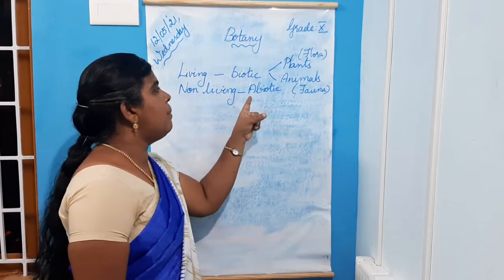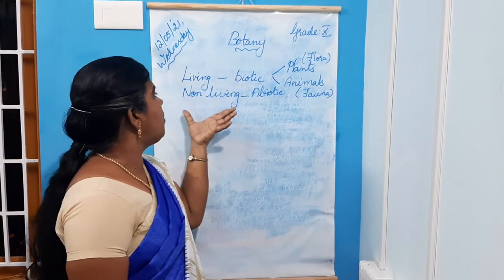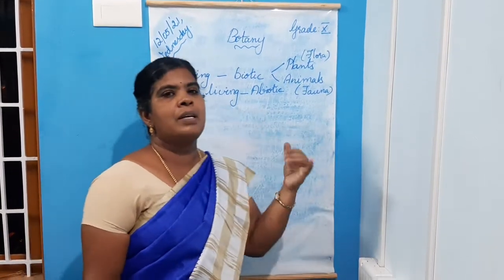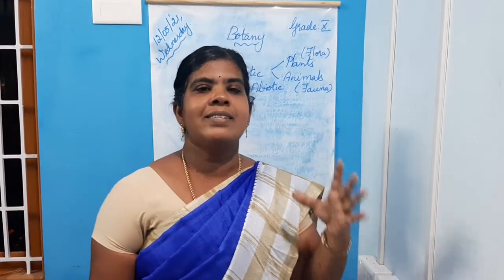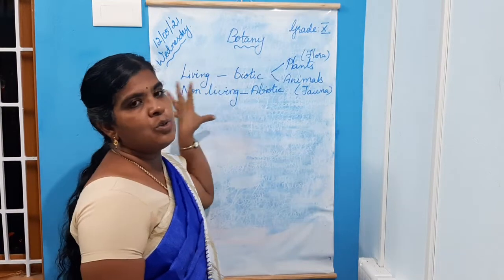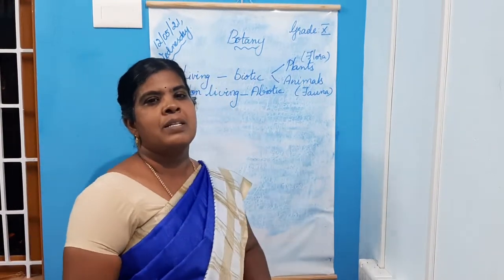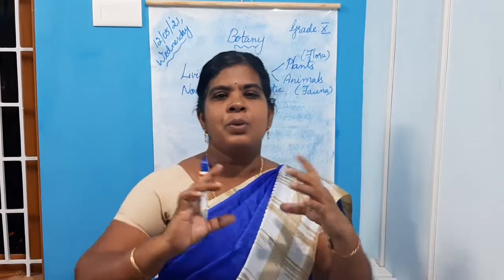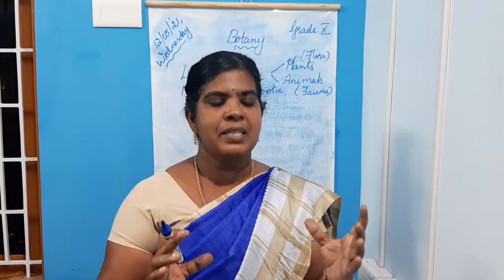Abiotic component. Abio means non-living. Abiotic components are, for example, soil, air, water, sunlight. These are all abiotic components. These two are the main two components found in the environment. Now, flora are said to be plants. Fauna are said to be the animals.